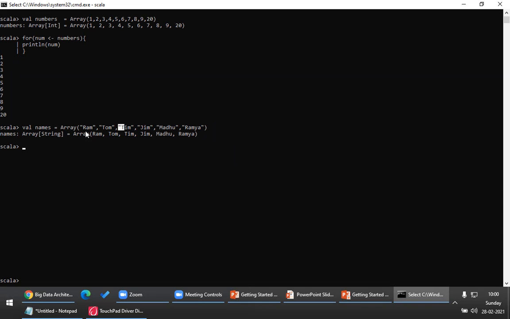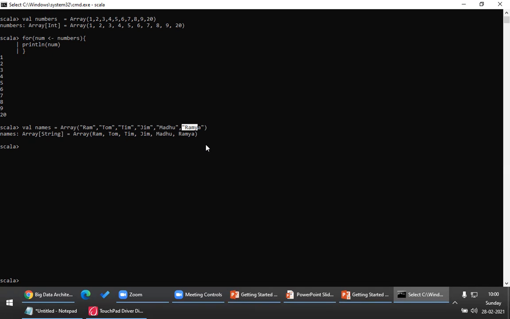I want a final array that contains the length of each individual element. That means I want a final array where it should be 3, because Ram is 3, 3, 3, 3, 5, and 5. So for every iteration I want to return a value.